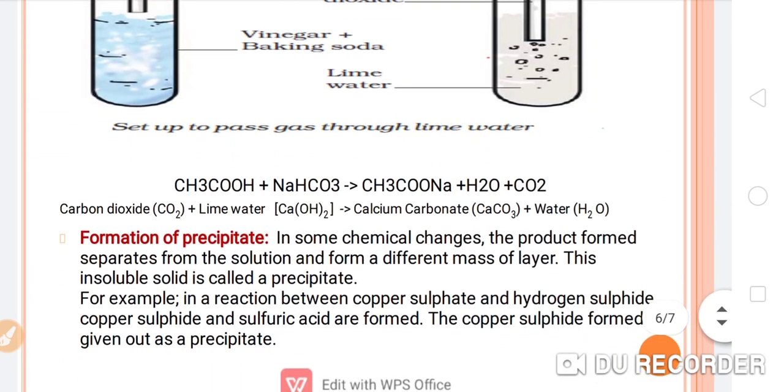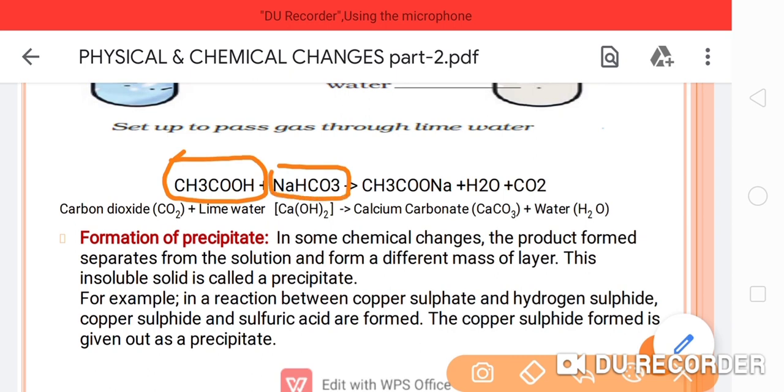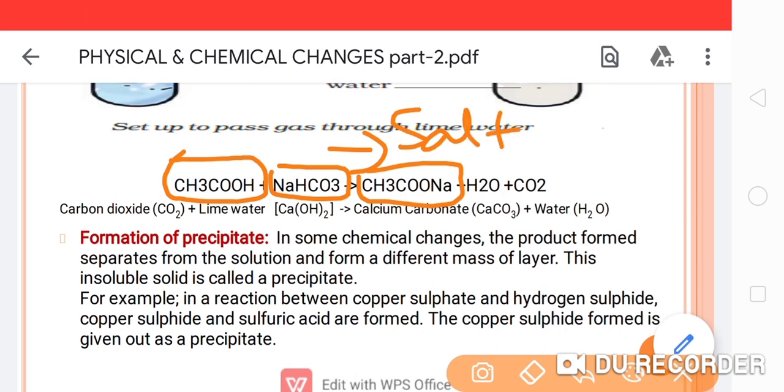Now let's see the equations. Here this is the acetic acid, students, and this is the sodium bicarbonate. Okay, and a chemical reaction is going on. And what will the product be? Sodium acetate, which is a salt. Sodium acetate is the salt, and water as well as carbon dioxide gas will evolve with the bubbles, and